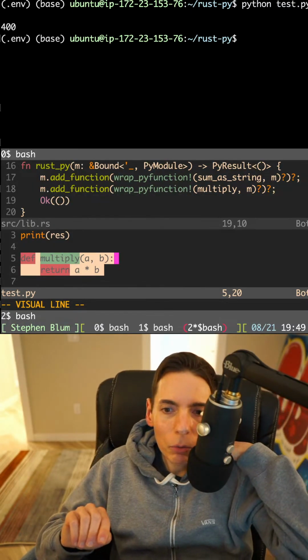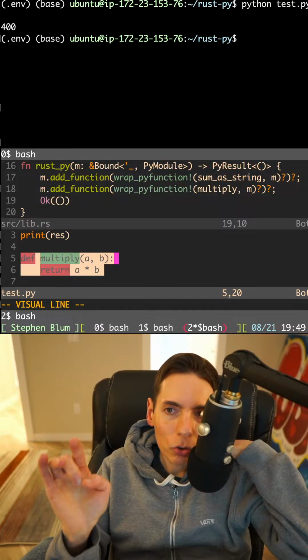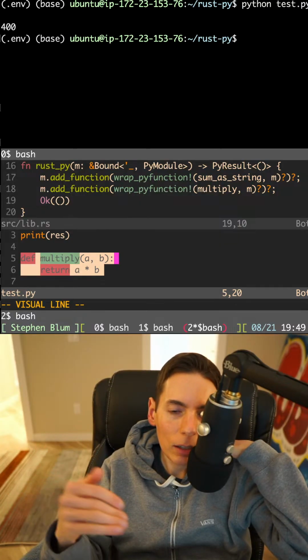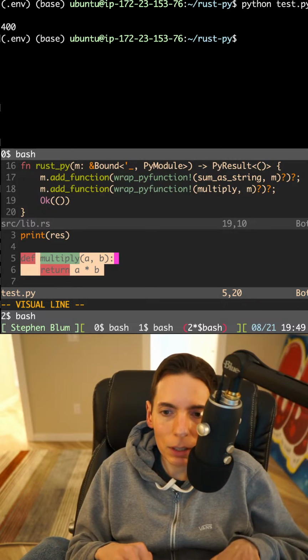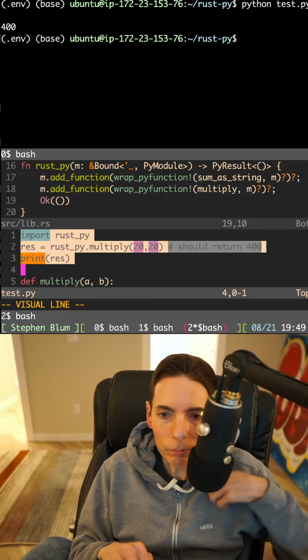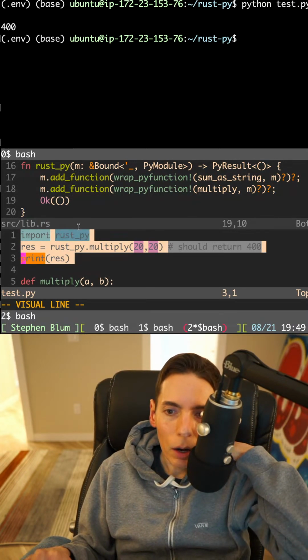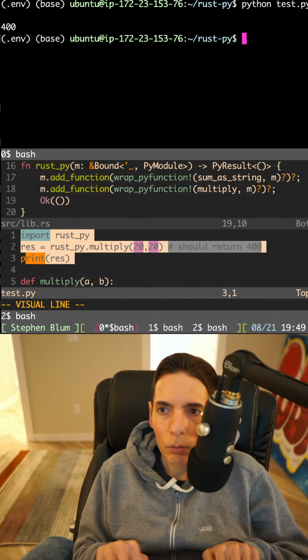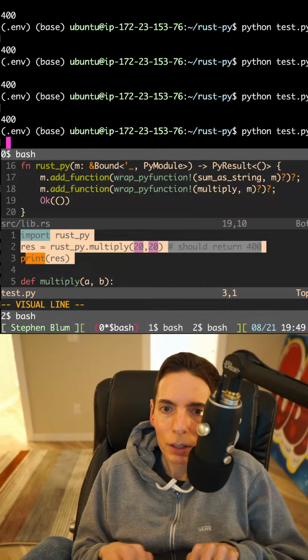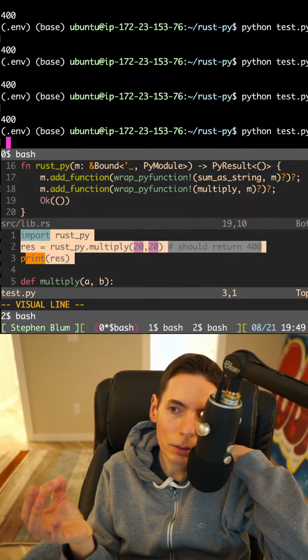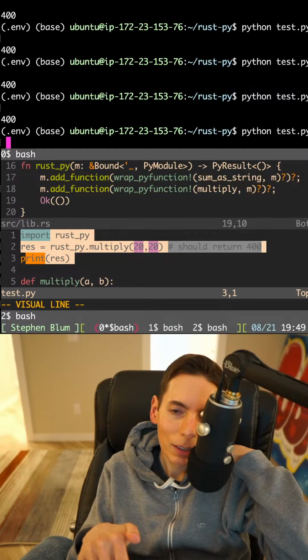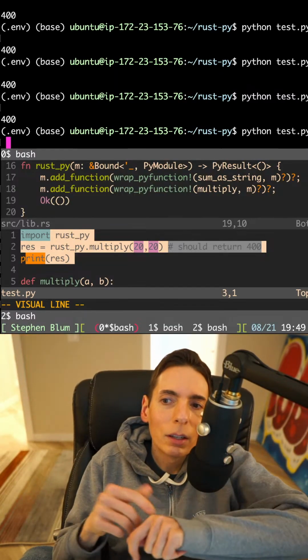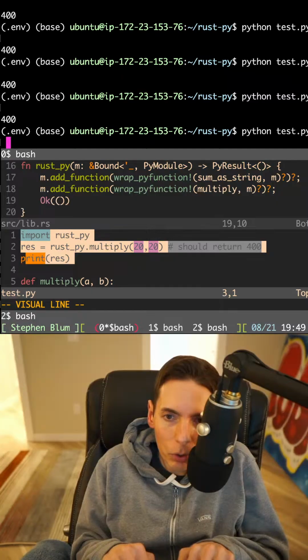So we succeeded in calling Rust from inside a Python runtime. And that's basically what we did here. So I'll zoom up. We created ourselves a little Python library that was compiled from Rust. And then we're calling into it, and we're multiplying a number and printing. So I'll do it again. Boom, 400, 400, 400. So now you're seeing Python calling into a Rust library. Isn't it cool? So now we're going to benchmark it.